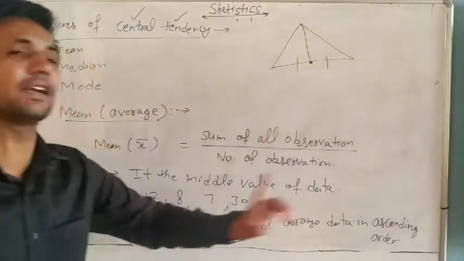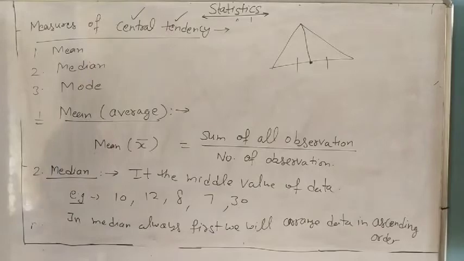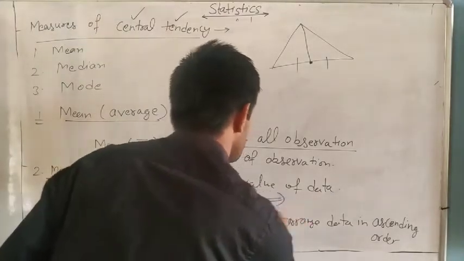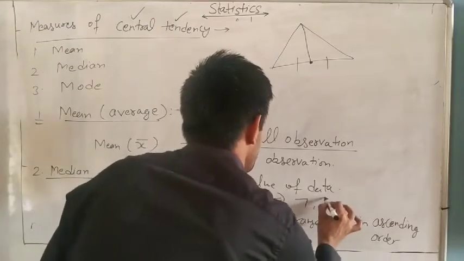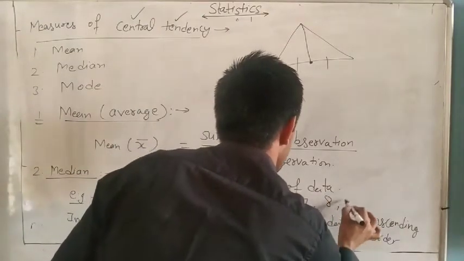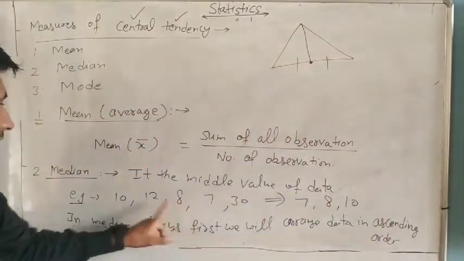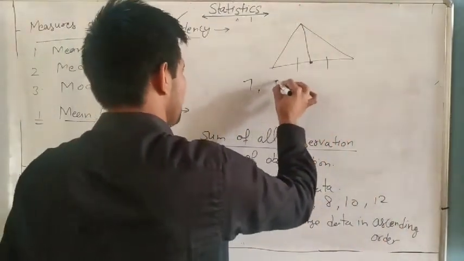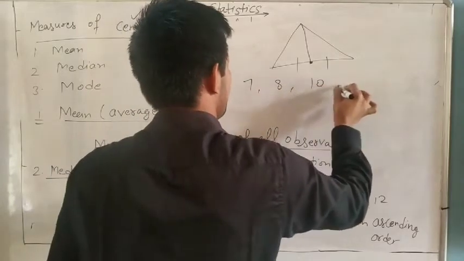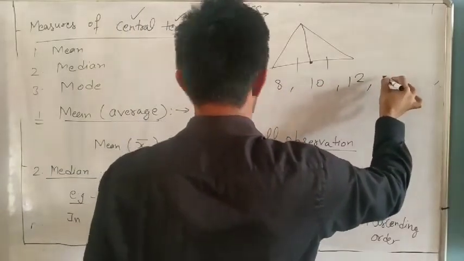Always we will write data in ascending order. So what is the ascending order? Small first: 7, 8, 10, 12 and 30.